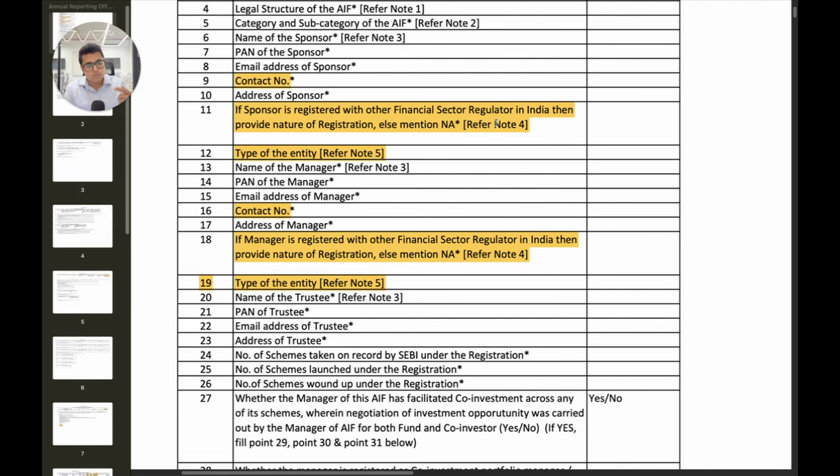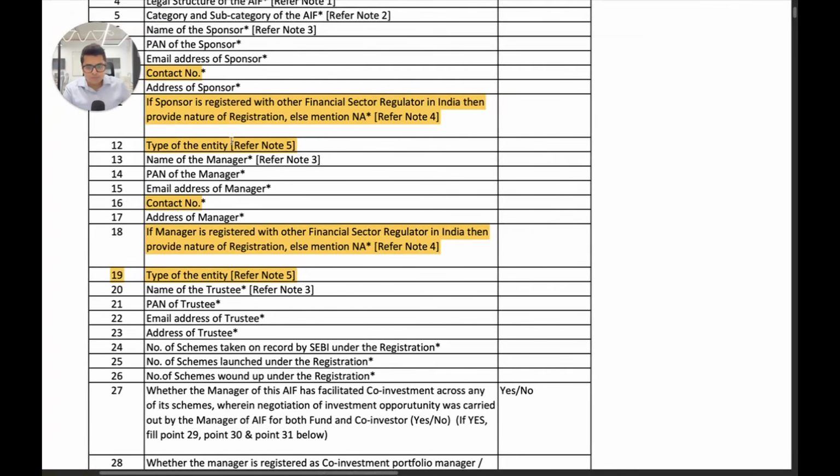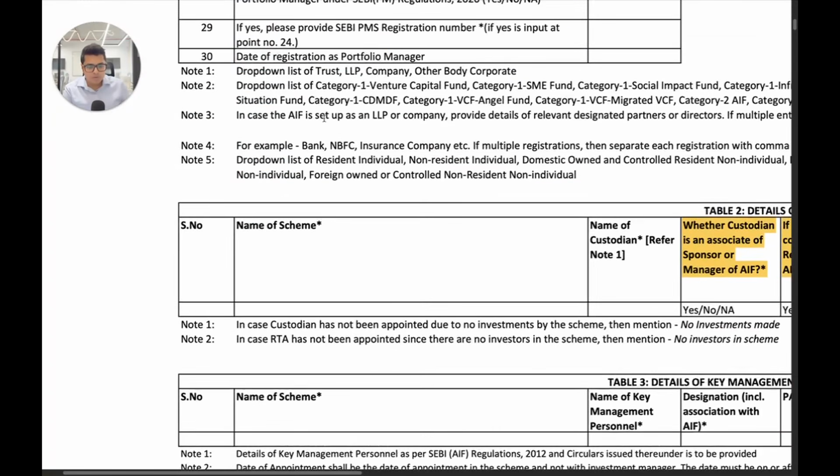Details of the registrations, this again has to be given on an annual basis, because I think SEBI also understood that maybe sponsor is not registered at the time of making an application to SEBI, but they could be registered on a later date. So this is something we should give to them. Next we have type of entity. Name of the type of entity is again one new thing. We have to refer to note 5 here.